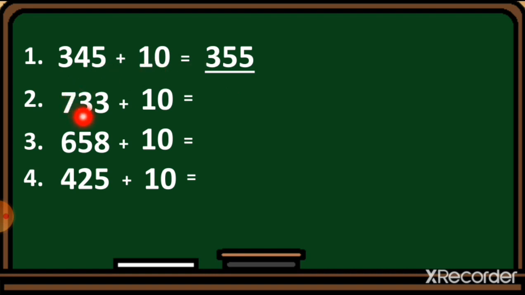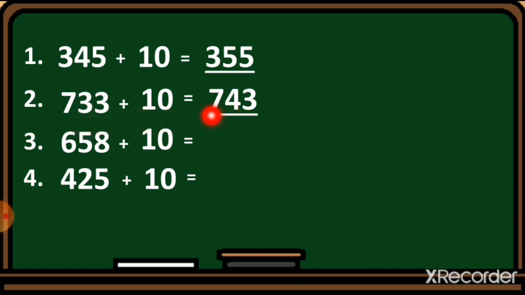Let's see number 2. Here, students, we have to add one to this 3. So the number 743 will come. You can see the hundreds value and ones value stay as it is, but the change will come in the tens place, which is 3 here. We add one to this 3. So 3 plus 1 is equal to 4.